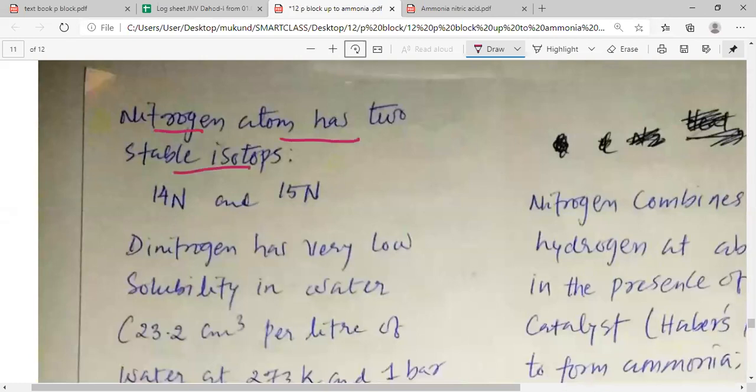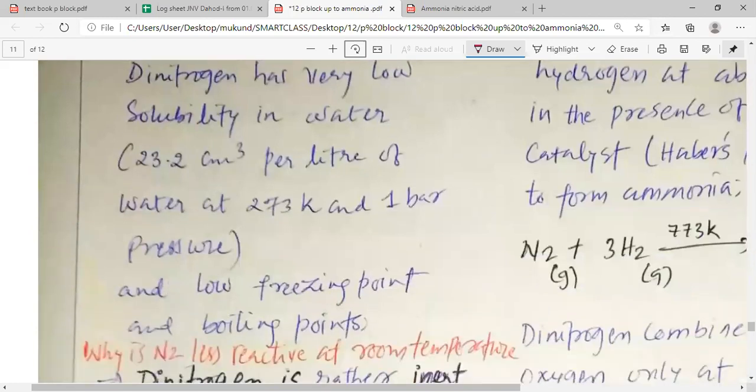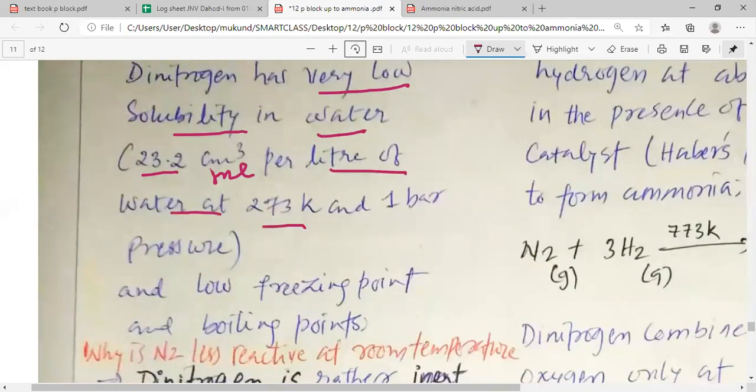Nitrogen atom has 2 stable isotopes. You can see I have written the 2 stable isotopes for nitrogen. One nitrogen isotope has the atomic mass number 14, and another has the atomic mass number 15. Dinitrogen has very low solubility in water, which is 23.2 cm³. You can see cm³ is ml. So 23.2 ml in 1 liter of water at 273 Kelvin and 1 bar pressure.